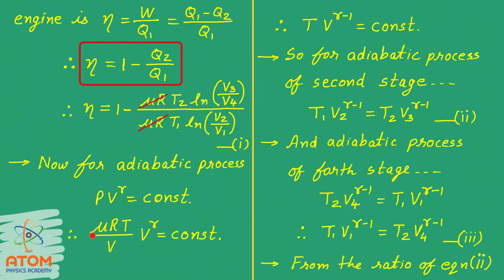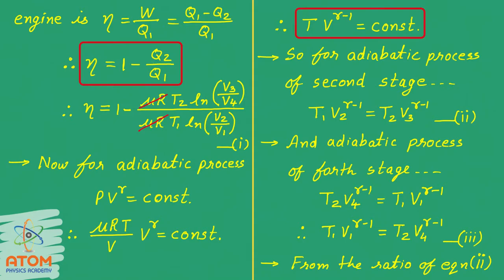Mu and R are constant, so you can shift this mu R into the denominator of the constant. Because mu R is also constant, it becomes constant upon constant, that again becomes constant. So finally here we are getting TV raised to gamma minus 1 is equal to constant. This is that important equation I was talking about. So for adiabatic process, you can also write TV raised to gamma minus 1 is equal to constant.